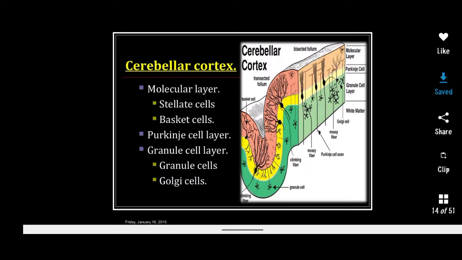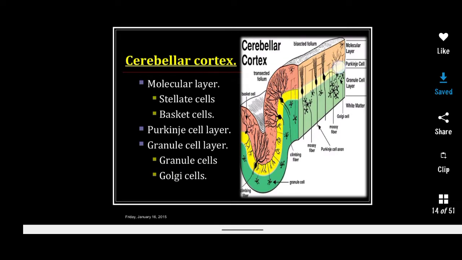So the axons of the granular cells form the parallel fibers in this molecular layer. These parallel fibers make excitatory synaptic contact with the dendrites of many Purkinje cells, Golgi cells, basket cells and stellate cells. ये parallel fibers सबके साथ synaptic connection करेंगे.